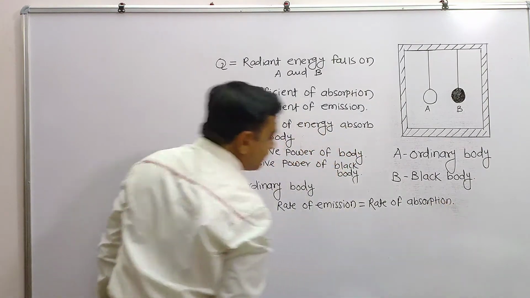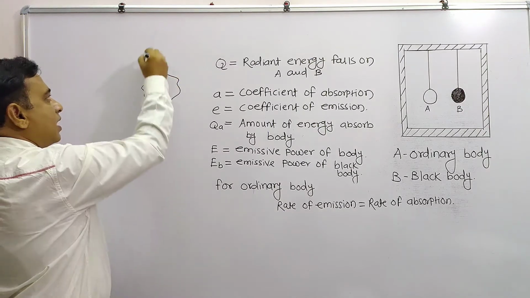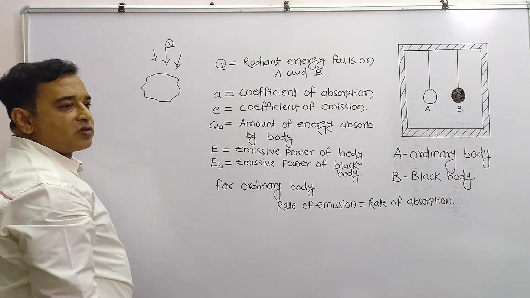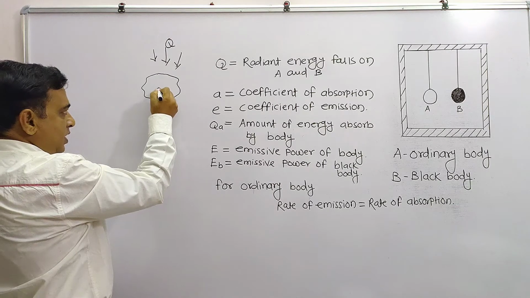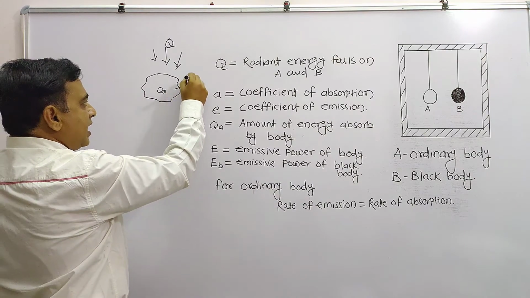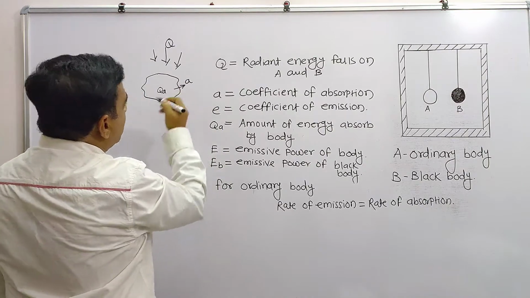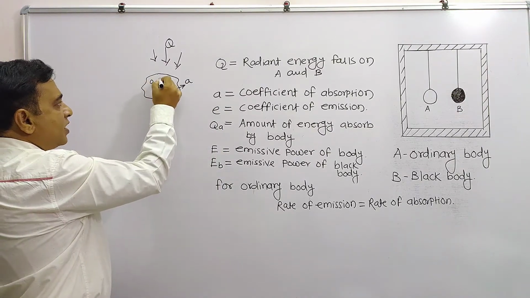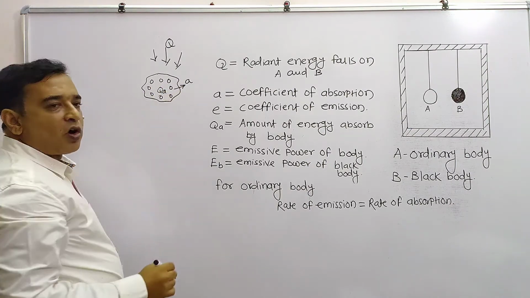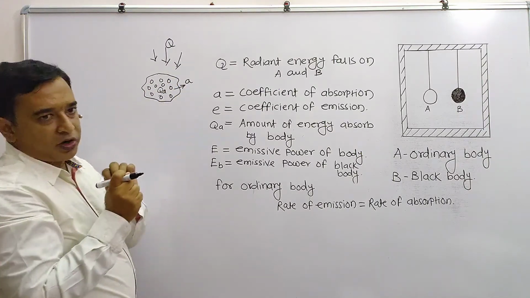How? Let us explain. Here we take one general body of any size, any shape, and let Q be the radiant energy that falls on its surface. Let QA be the energy absorbed. That indicates a is the absorptive power, or coefficient of absorption, of the ordinary body. The energy is absorbed in the form of packets or bundles of energy, or photons. This is the energy collected by the ordinary body.